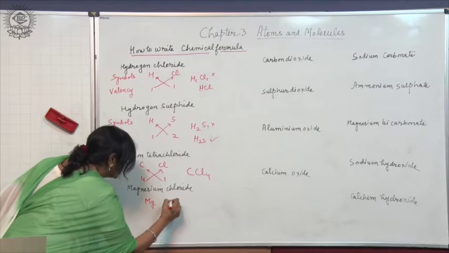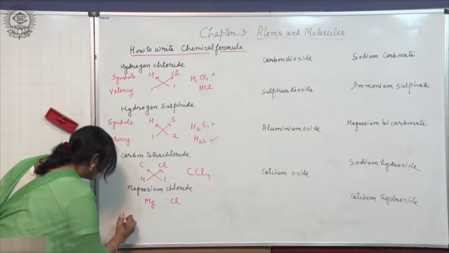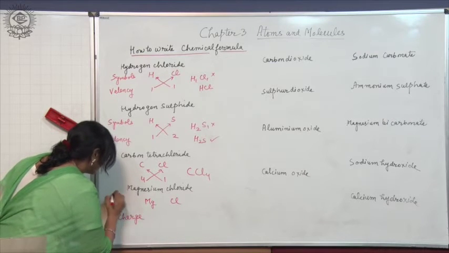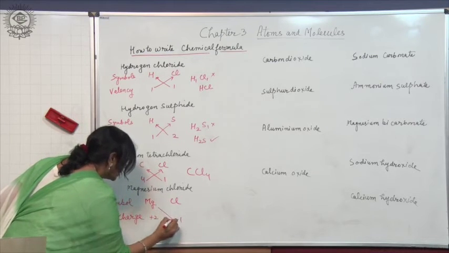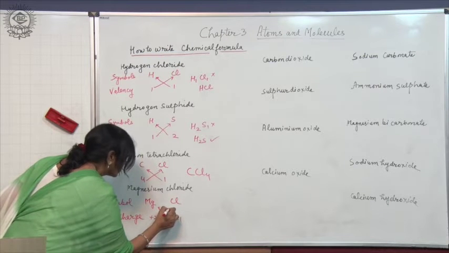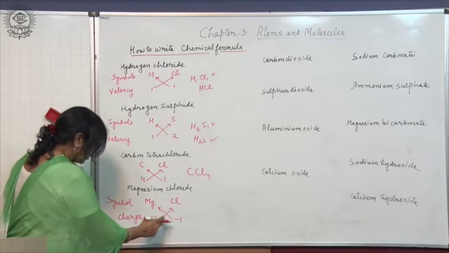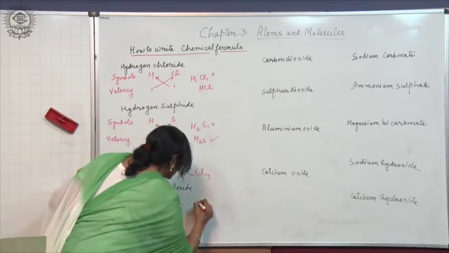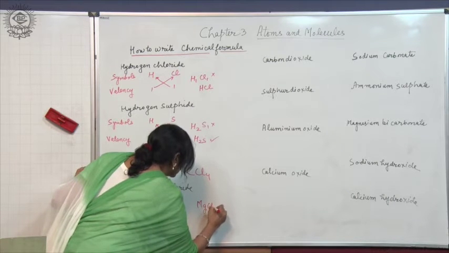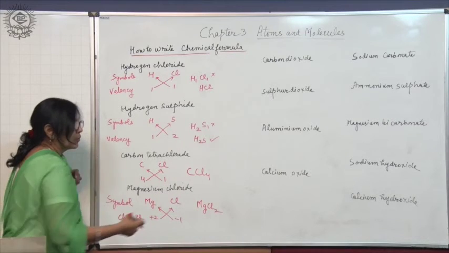Symbol of magnesium we write and that of chlorine, and then let us take charge here: it is +2 and it is -1. Here again the same rule follows, charges are crisscrossed. So, 2 will go here behind Cl as subscript, and so we get the formula MgCl2. We will not write 1 as I have already told you.